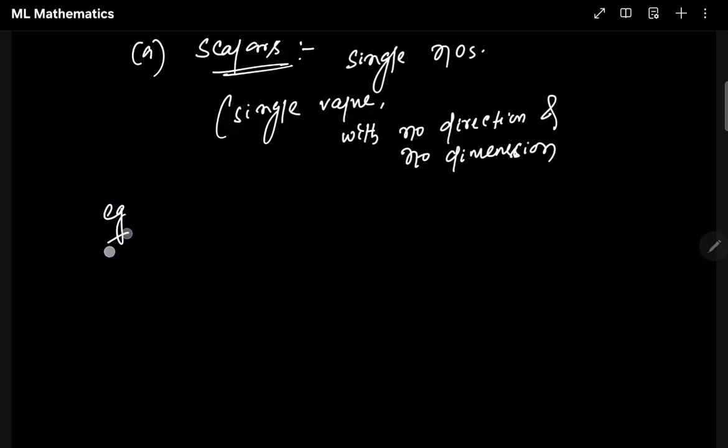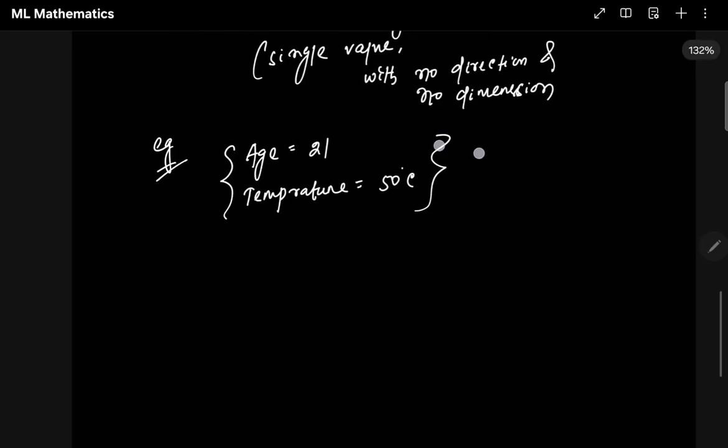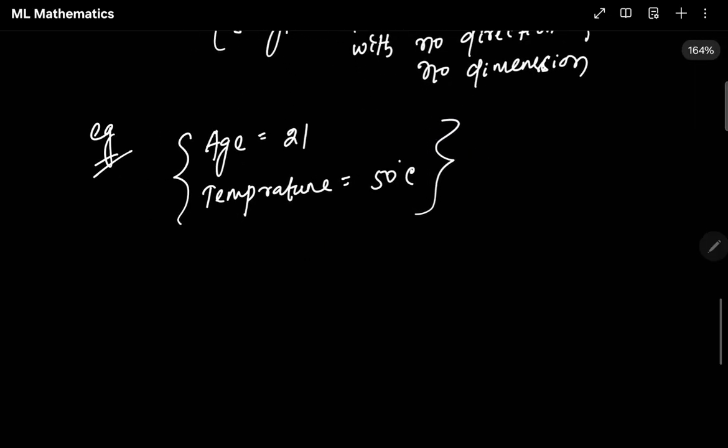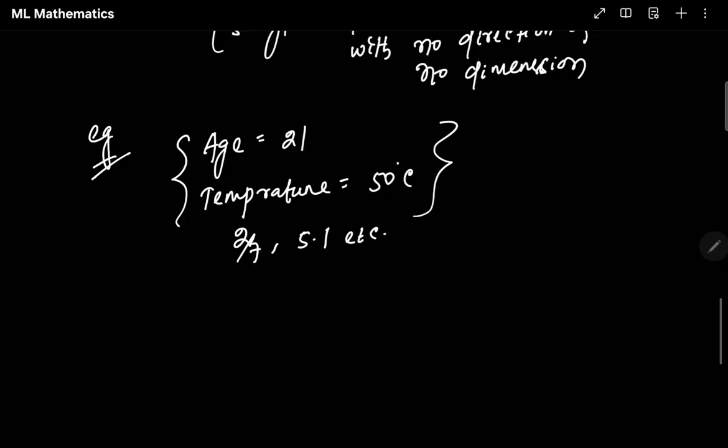What are the possible examples for scalars? If you have an age, I can write it as 21. A variable like temperature, I can write as, let's say, 50 degrees Celsius. These are variables assigned a single value. You can also have numbers like 2 by 7 or 5.1. These are all single values. Any value which is a single number is called a scalar.